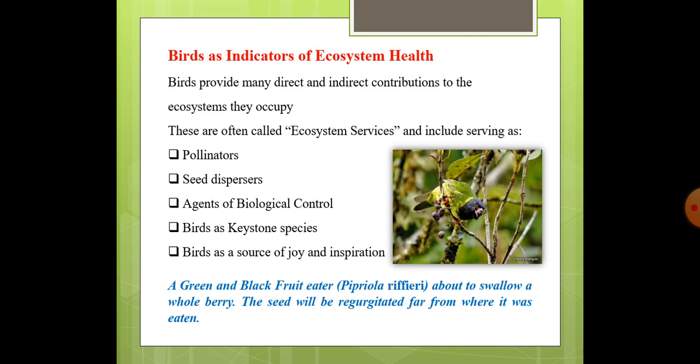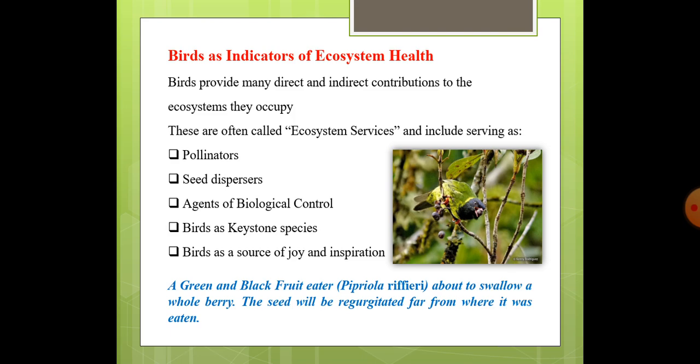We all know what ecosystem services are: whatever we get from the ecosystem for the benefit of human beings. So birds contribute directly or indirectly to the ecosystem where they live.